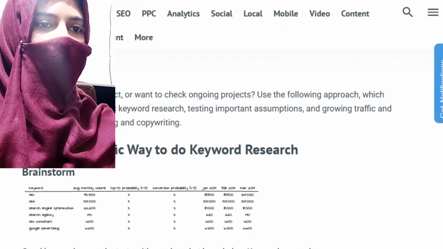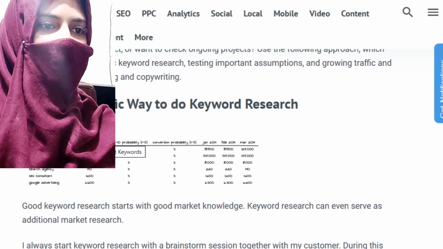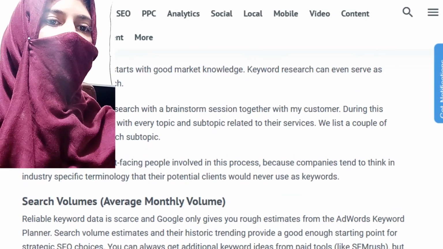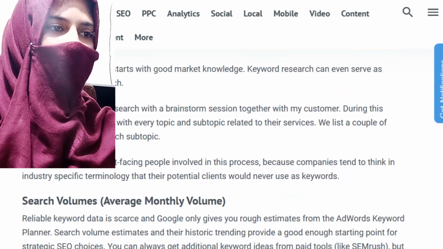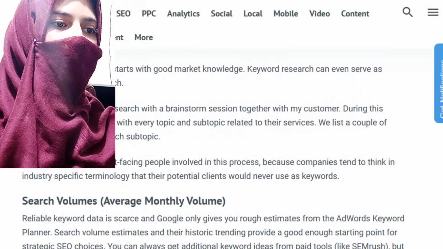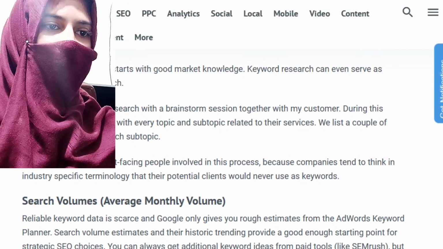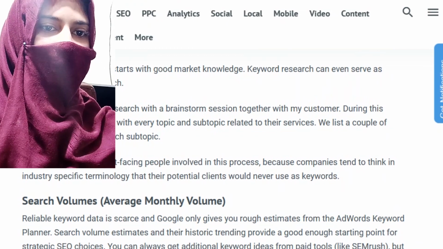A specific way to do keyword research. Start with good market knowledge. Keyword research can even serve as additional market research. I always start keyword research with a brainstorm session together with my customer.